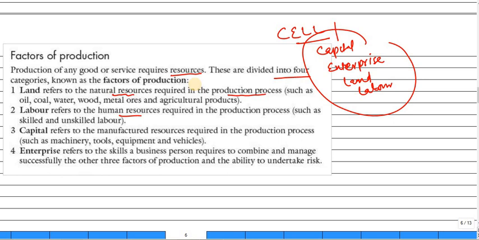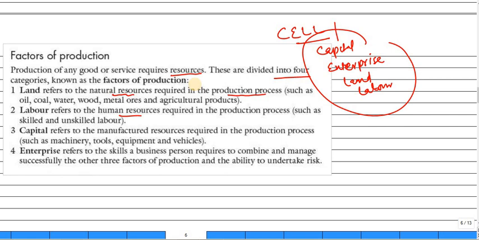The third thing is capital, and capital includes machinery. These are the goods which have been manufactured. First they have been manufactured, and after that they are used. So these are manufactured resources, like machinery already manufactured. Then after manufacturing machinery, we are using the machinery for production. So we call this capital.